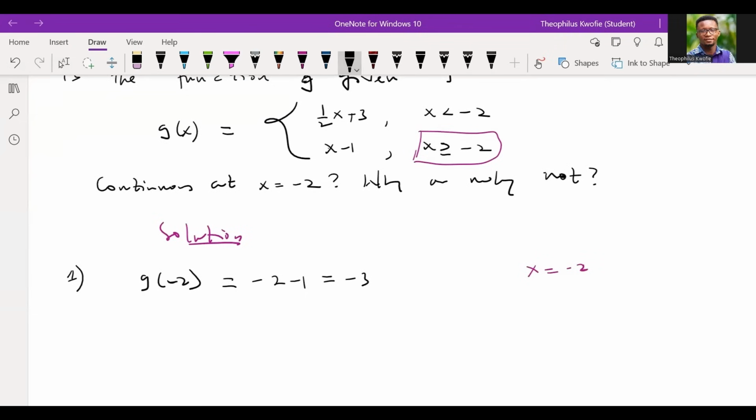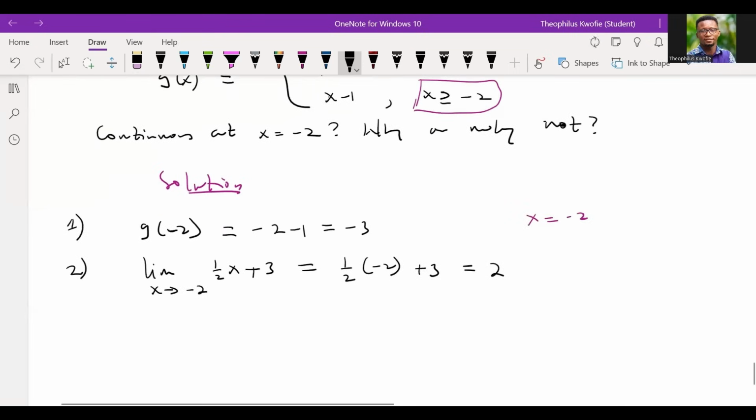Now let's continue. With the second condition, we said that the limit of the function as x approaches -2 must exist. Now the question is, which of the functions should we use? Remember, x is approaching -2. X is not exactly -2. So which function should we use? The first function, because when you look at the condition that is given, it says that x is less than -2, which means that x can approach such a value, but it's not exactly -2, right? Good. So we're going to have this. Now, when we evaluate this, what do we get? So whenever you see x, just replace it by -2, and we'll have this.